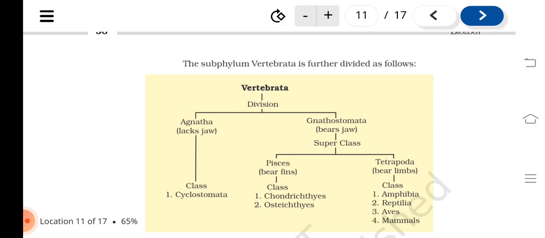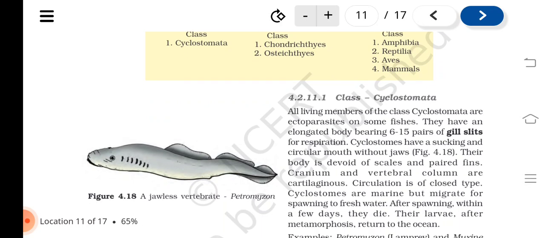The subphylum Vertebrata is further divided as follows. Vertebrata division: Agnatha, Gnathostomata. There is superclass Pisces and Tetrapoda. Pisces have classes Chondrichthyes and Osteichthyes. Tetrapoda have classes Amphibia, Reptilia, Aves and Mammalia, while Agnatha, which lacks jaws, has class Cyclostomata.